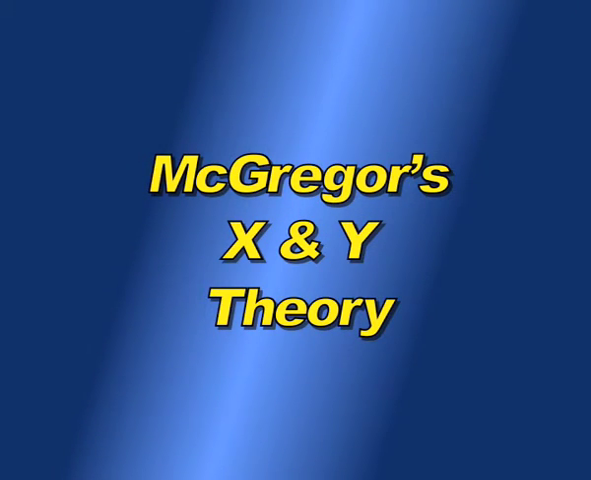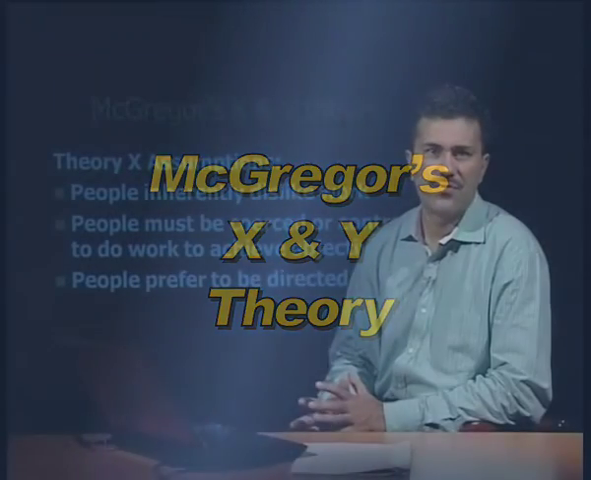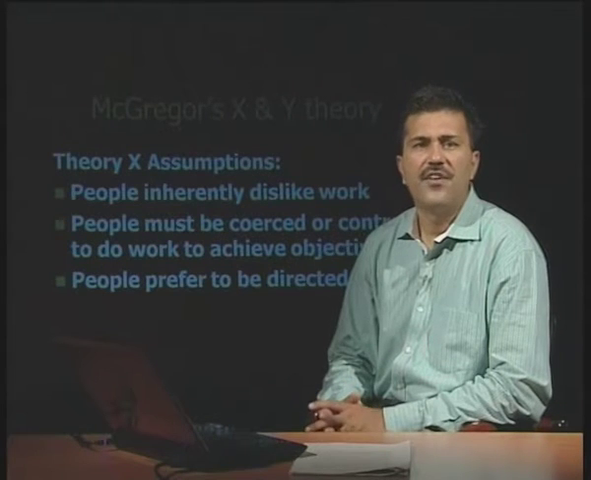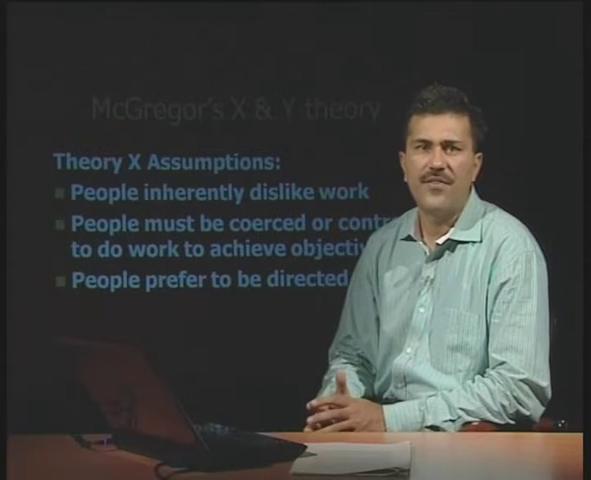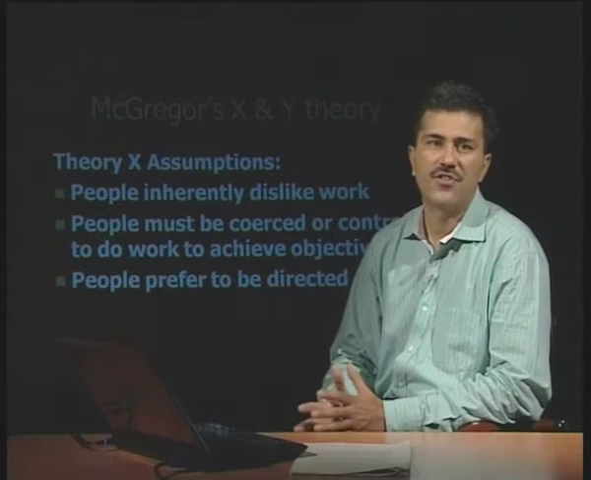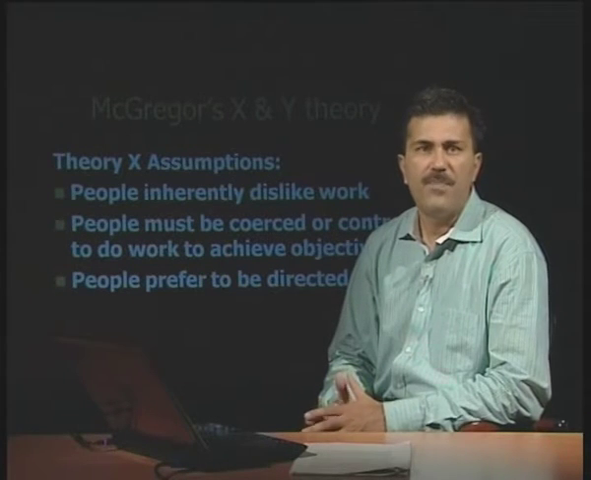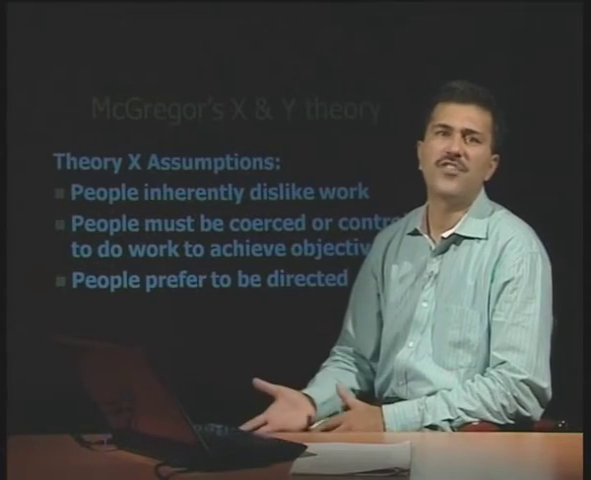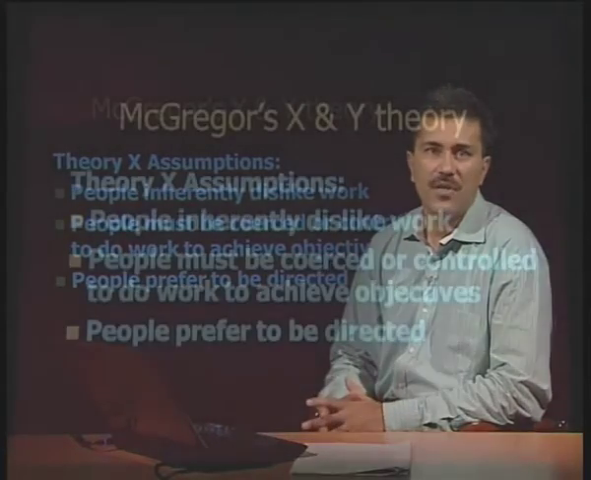Douglas McGregor, a nice social scientist, has given theory X and theory Y. This is based on assumptions, not an empirical theory. Very simple to understand. He has given two different hooks, two different parameters. One is a highly pessimistic theory, that is theory X, and the second is a highly optimistic theory, that is theory Y.